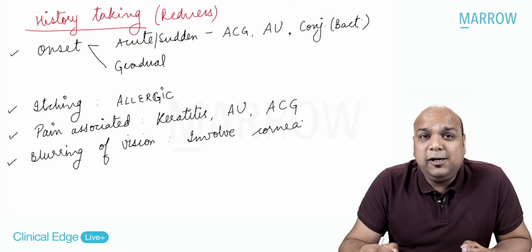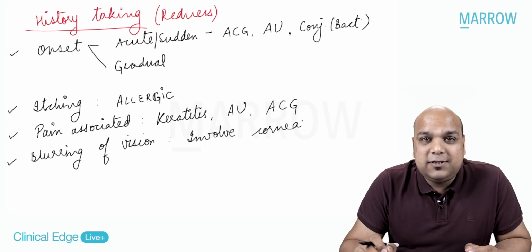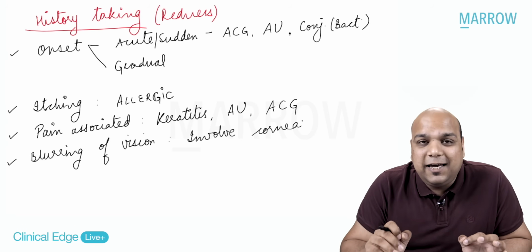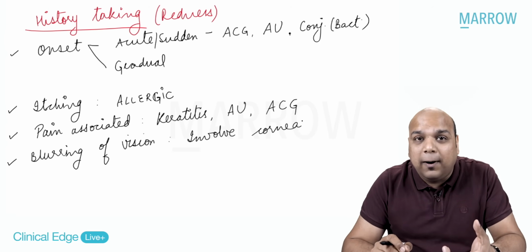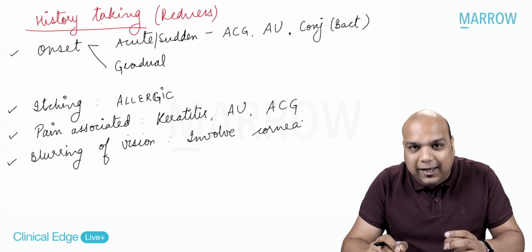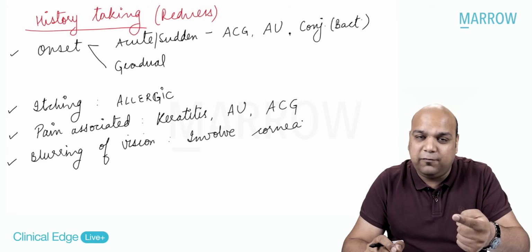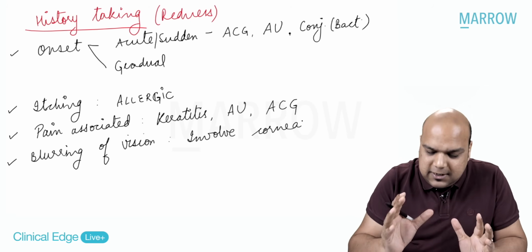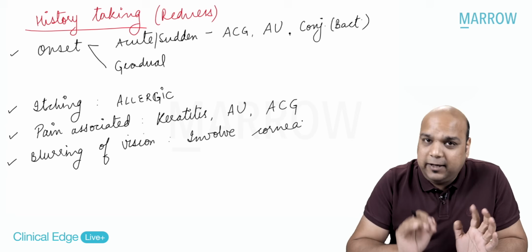Yes, but anterior uveitis causes blurring of vision again because cornea is involved. So I'm not saying blurring of vision means it will be a case of corneal ulcer only. I'm just saying blurring of vision means that the cornea will be involved. Angle closure glaucoma causes corneal edema. So again, it can be angle closure glaucoma, but it will be angle closure glaucoma causing blurring of vision because it involves the cornea. I hope I'm pretty clear here. Yes. So these are our clues, important clues on how we are narrowing down our diagnosis.